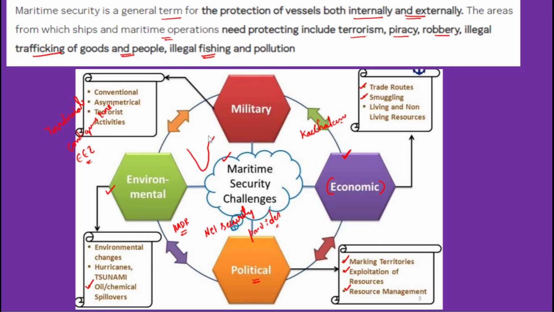Since India is also sandwiched between the two largest drug producing regions in the world, the Golden Crescent and the Golden Triangle.